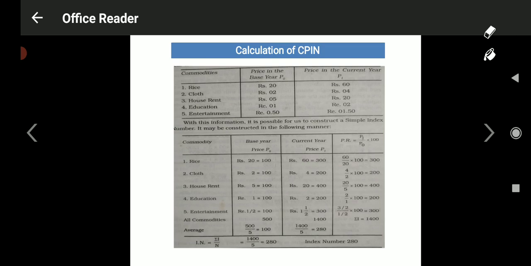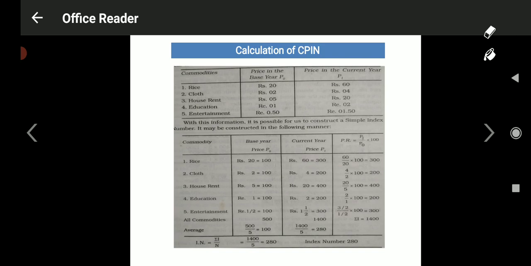These are the 5 commodities I have selected for the calculation of index numbers. In the next column I have given the base year price as P dash. Rice is rupees 20, cloth rupees 2, house rent rupees 5, education 1 rupee, and entertainment 50 paise only.